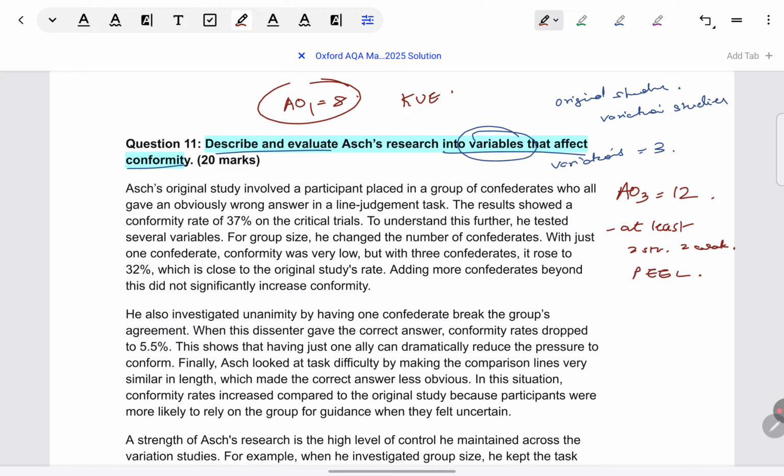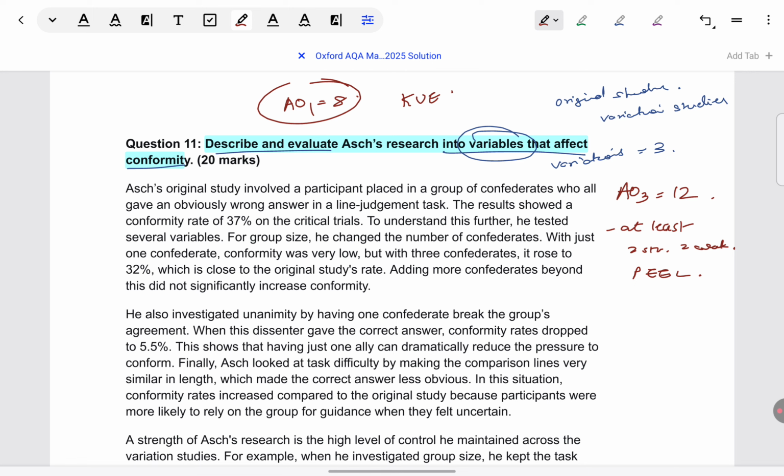If any of these formats seem unfamiliar to you, please watch my dedicated video on how to write the 20 marker essay. And when it comes to evaluation, do you have to evaluate the original study? Of course not. If you want to evaluate something on the procedure of the original study, for example, you want to say it is unethical because participants were deceived, of course, you can take that point because, after all, the procedure is replicated in all of the variations.